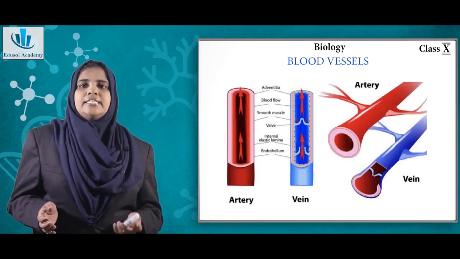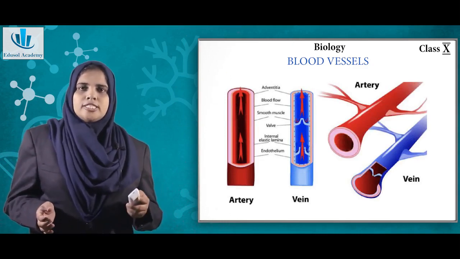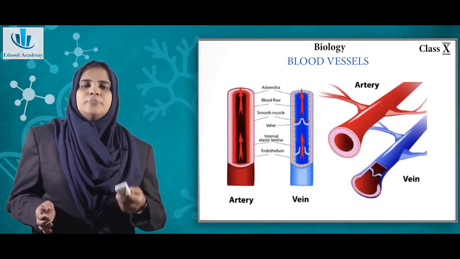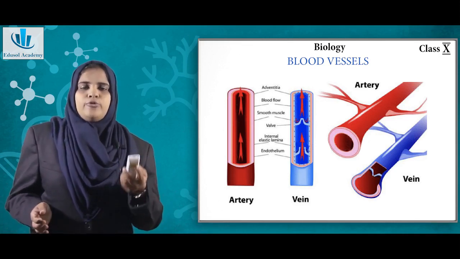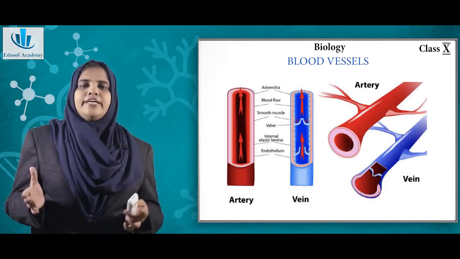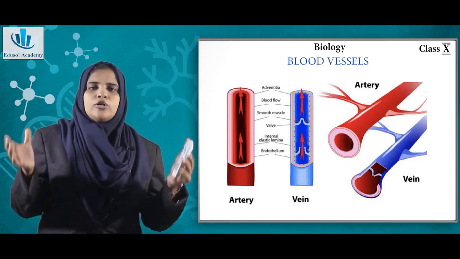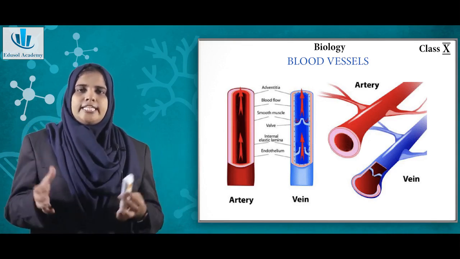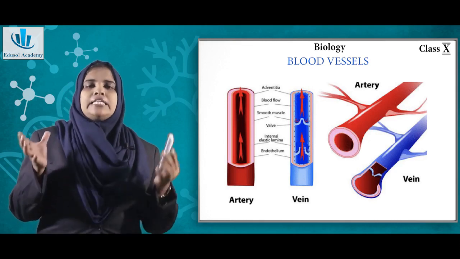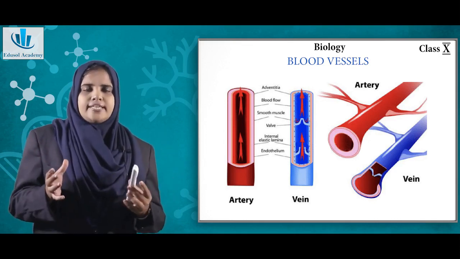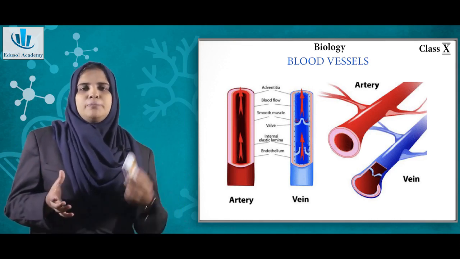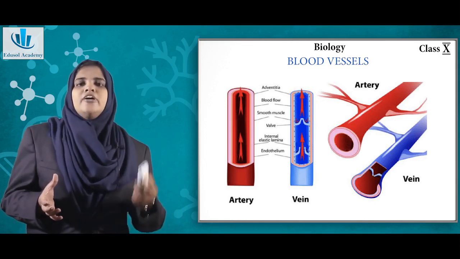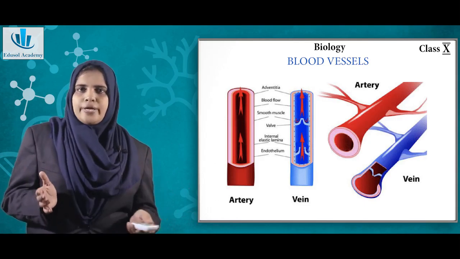Valves are present in the vein because, as the pressure is low, there is a chance for blood to backflow. What happens when the blood flows backwards? The oxygenated and the deoxygenated, that is the pure and the impure blood, mix. So in order to prevent the mixing of pure and impure blood, we have valves present in the vein.